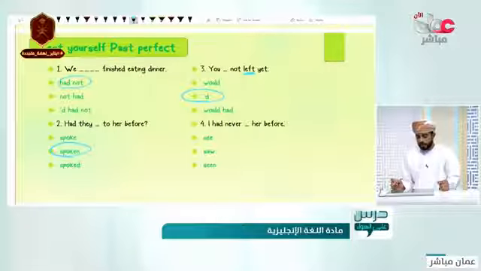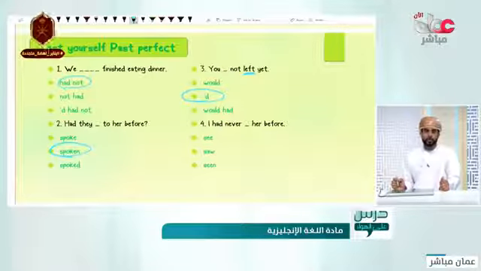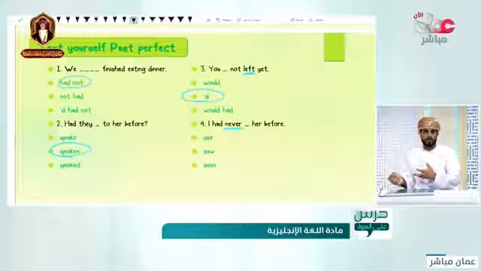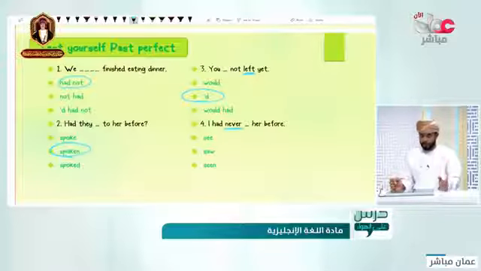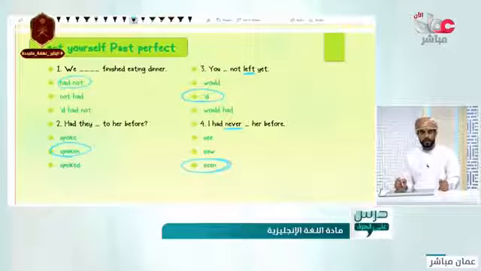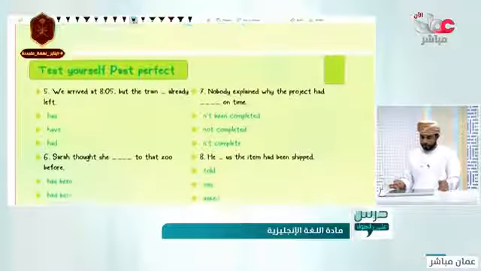4. I had never seen here before. I had never saw, or seen. Which one do you think? Why? Sometimes students think because of never, something should change with the verb. No, nothing changes with never and ever. So it's still the same. Seen, sorry, it is the past participle in here. Seen is the past participle. Good.